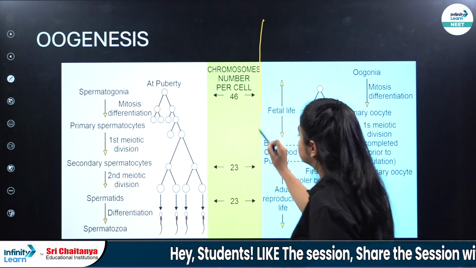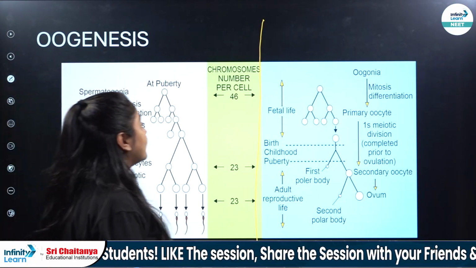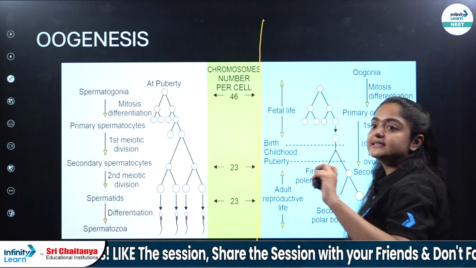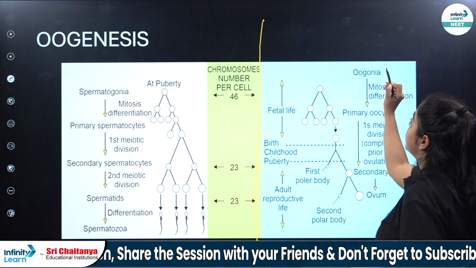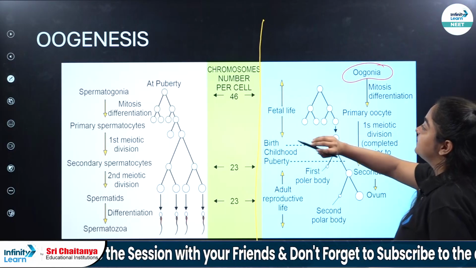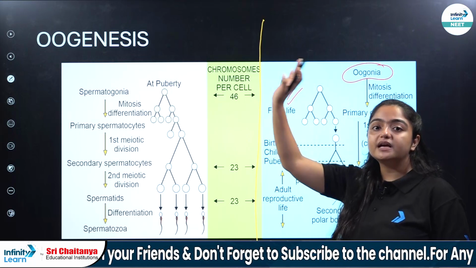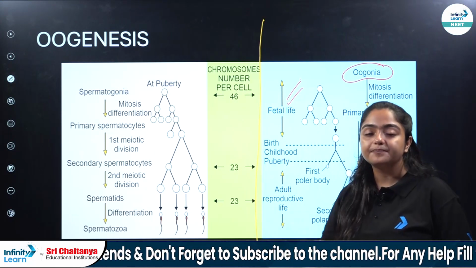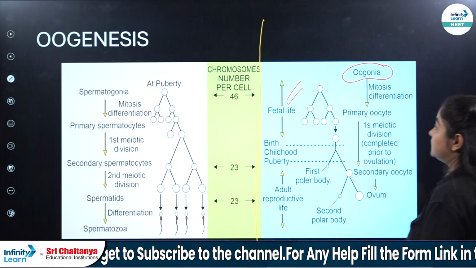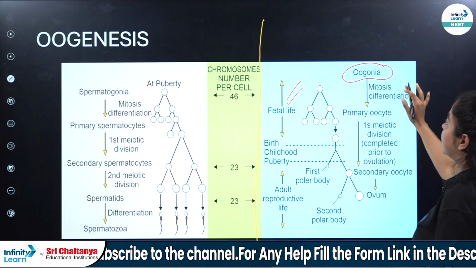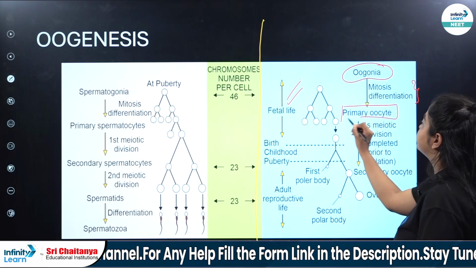Here you have to focus on this area, towards your right side. Now, oogenesis is very different from spermatogenesis, because in oogenesis, oogonia is present in the fetal life itself, okay? The process of formation of ovum starts from the fetal life itself. Oogonia undergoes mitotic differentiation in order to form the primary oocyte.